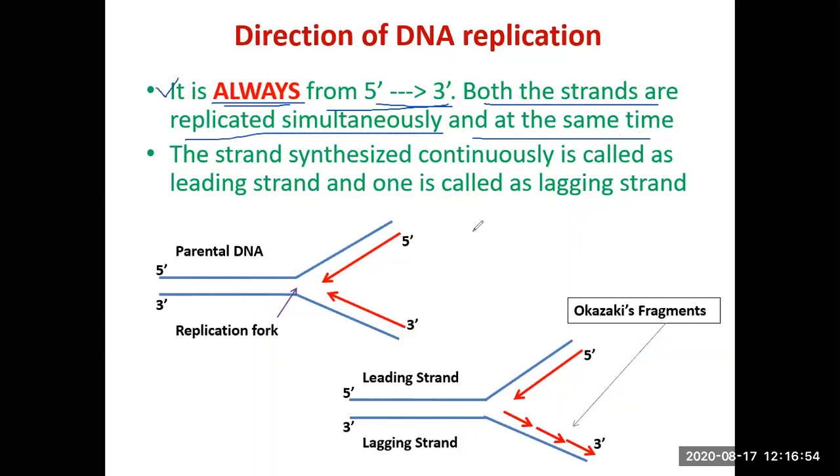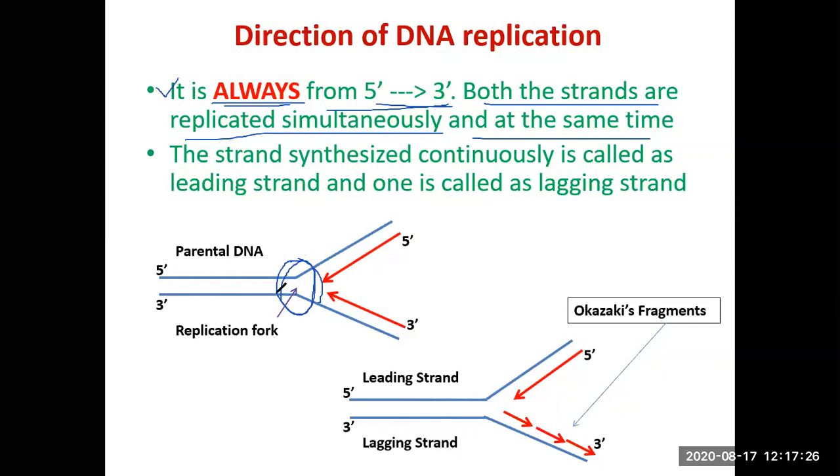Now you know by this time that the 2 strands of the DNA duplex are anti-parallel. One goes from 5' to 3' and the other one goes from 3' to 5'. So this poses a problem. Say this is the duplex DNA, the one in blue. And this point is what is called the replication fork. Here DNA pol 3 is attached, and DNA pol 3 is simultaneously replicating both the strands.